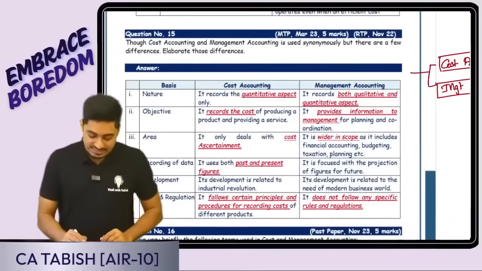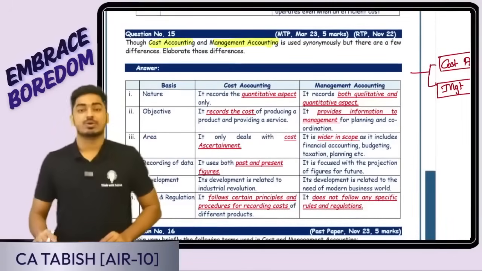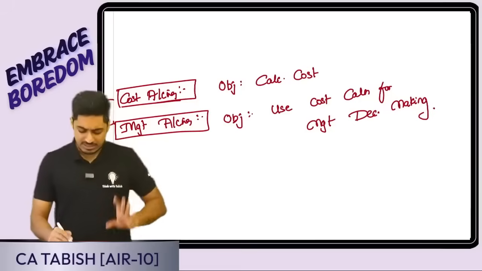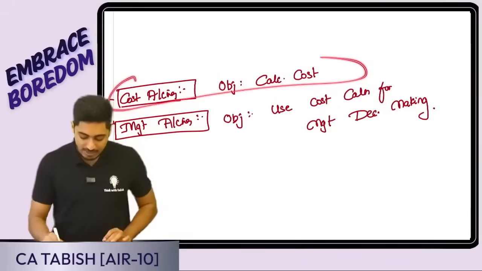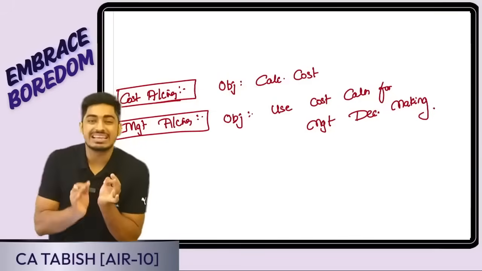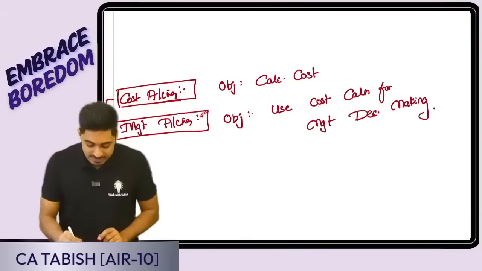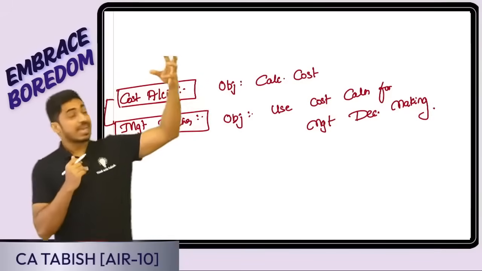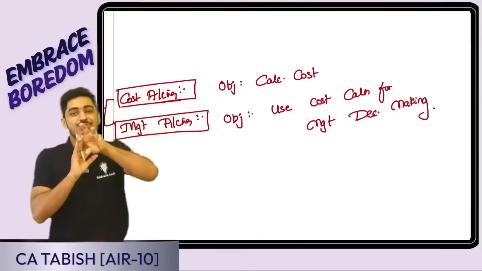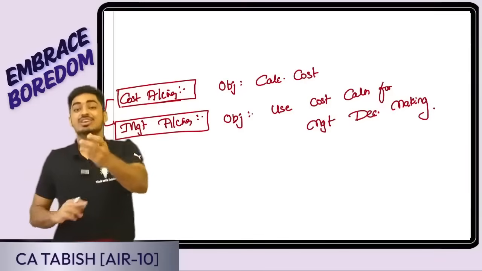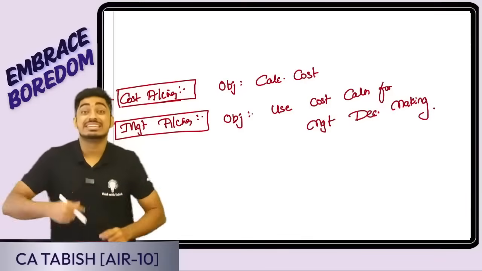Next is cost accounting and management accounting. What is the difference? In a very simple way, in cost accounting, what am I doing? I am calculating the cost. In management accounting, what am I doing? I've calculated the cost, and this information I will give to the management. Using that, management will take certain decisions.